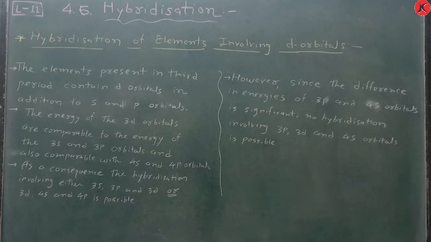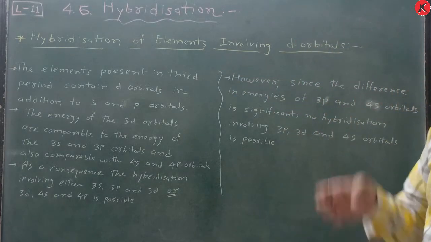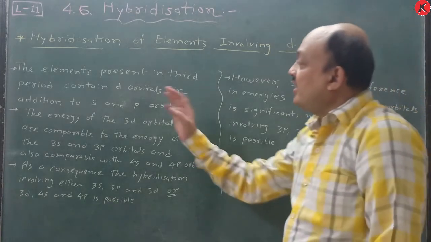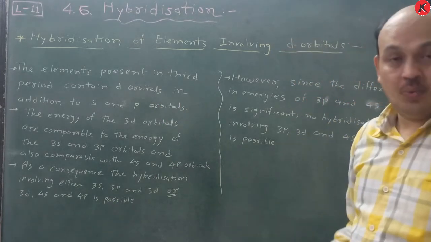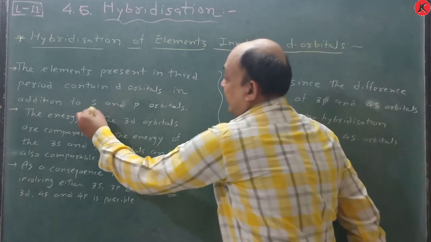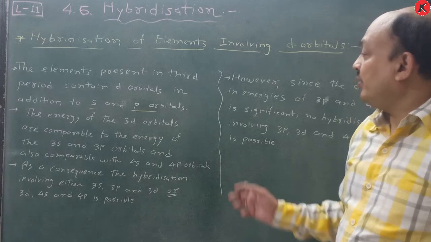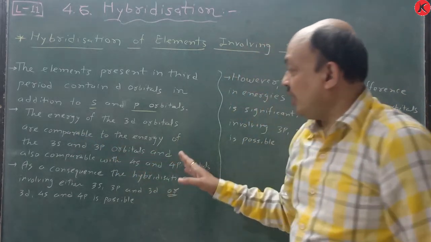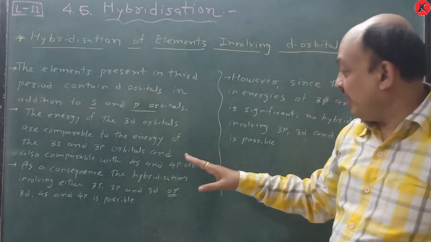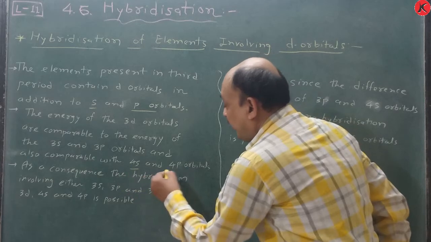Now here, hybridization of elements involving d orbitals. The elements present in the third period contain d orbitals in addition to s and p orbitals. The energies of the 3d orbitals are comparable to the energies of the 3s and 3p orbitals, and also comparable with the 4s and 4p orbitals.